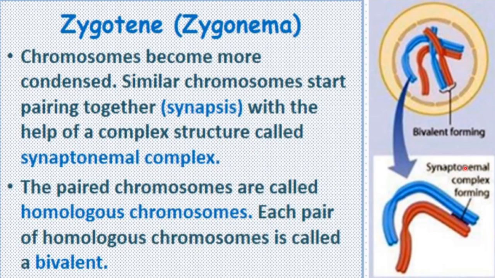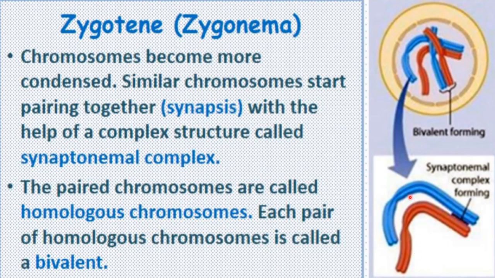So this is the synaptonemal complex, due to which these homologous chromosomes are pairing to each other. The paired chromosomes are called homologous chromosomes. These similar chromosomes which are paired are called homologous chromosomes. Each pair of homologous chromosomes is called a bivalent. So each pair is called a bivalent.